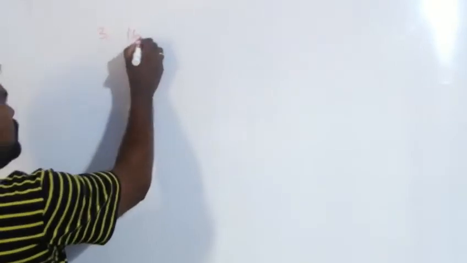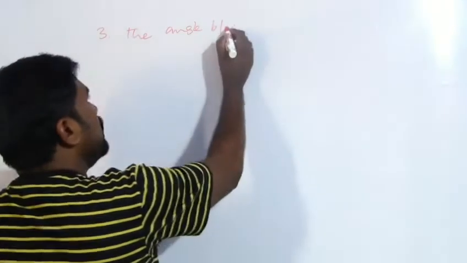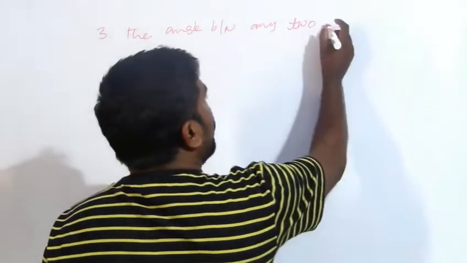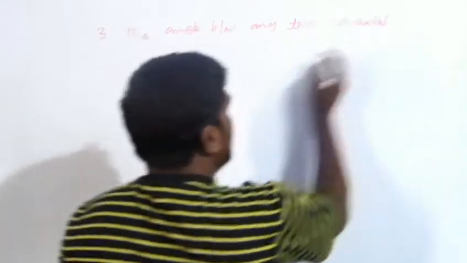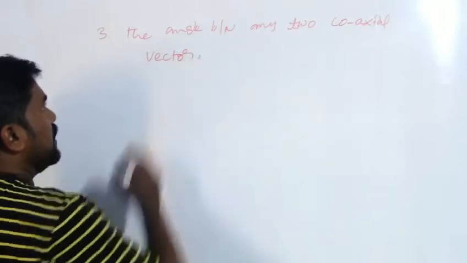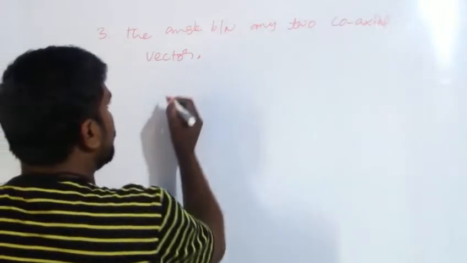And one more, the third one, the angle between any two coaxial vectors. We already told in our yesterday's class what a coaxial vector is.